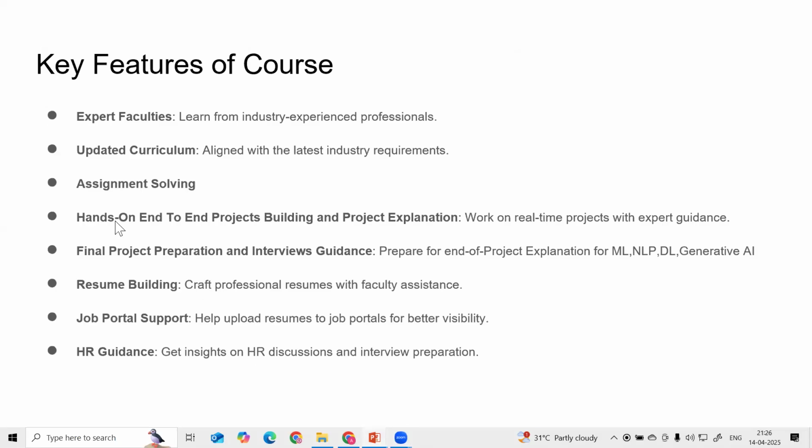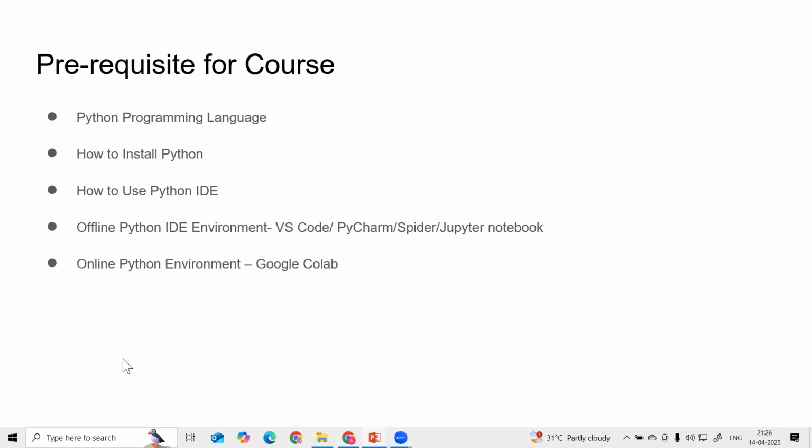And then key features: we have an updated syllabus as per the industry requirement. Assignment solving, I will provide in the assignments. Hands-on project building, project explanation. Then final project preparation and interview guidance, resume building, HR portal support, and HR guidance will be there. Then what are the prerequisites for this course? Any questions, guys? Linux knowledge is not important, guys, for this course.